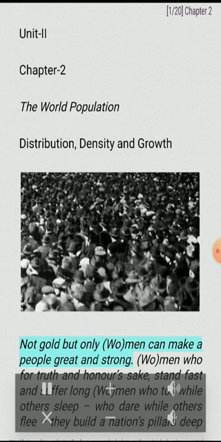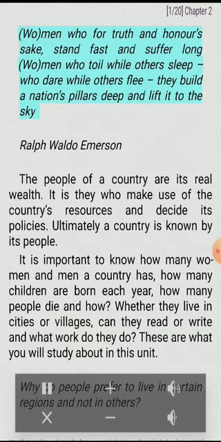Not gold but only women can make a people great and strong. Women who for truth and honor's sake stand fast and suffer long. Women who toil while others sleep, who dare while others flee. They build a nation's pillars deep and lift it to the sky. Ralph Waldo Emerson.